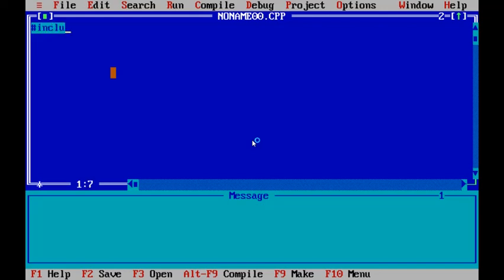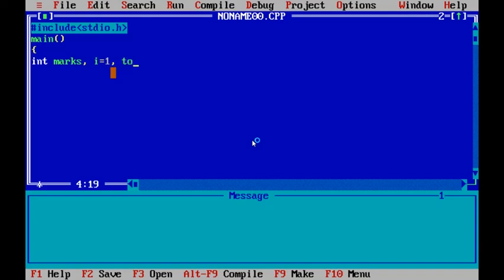#include <stdio.h>, main, int marks, i equals 1. This variable is for altering the variable for the loop.